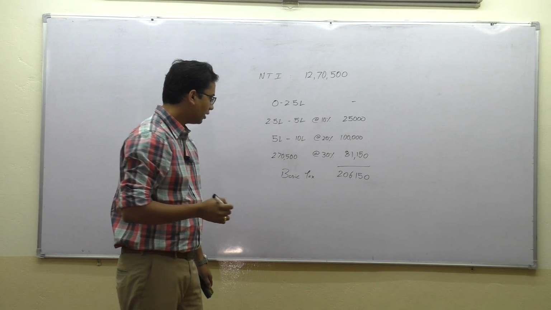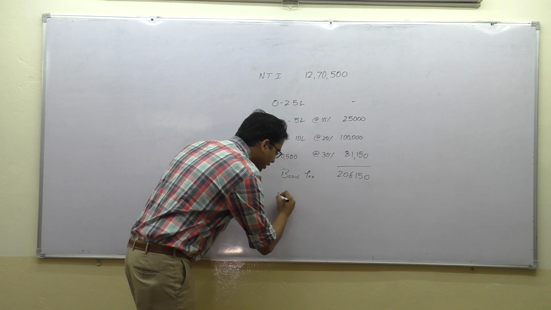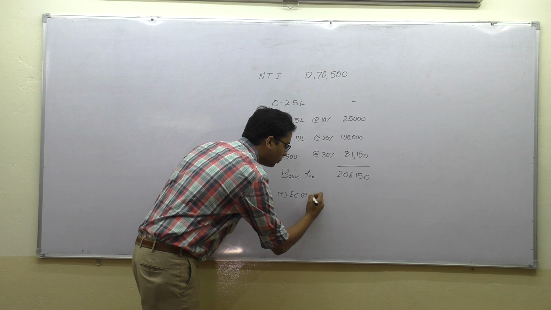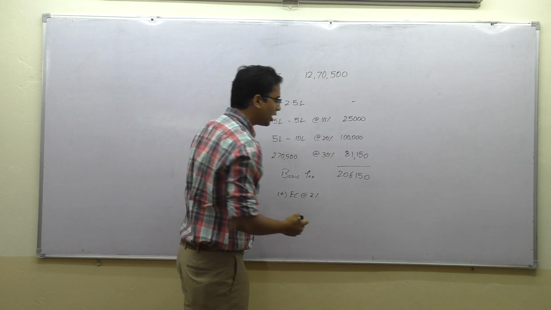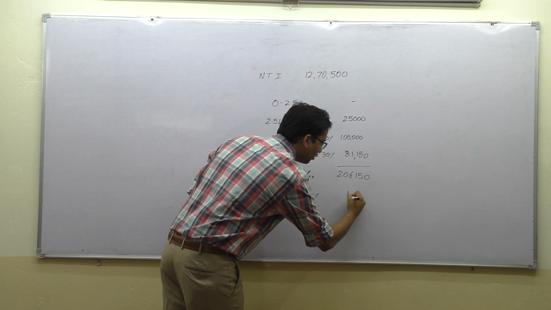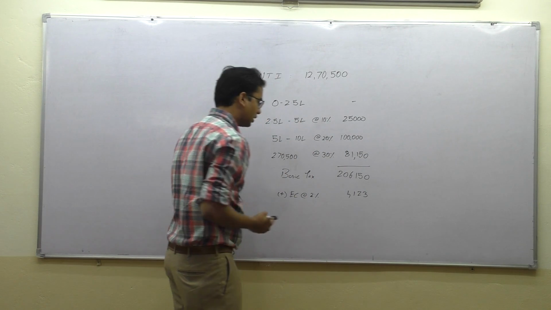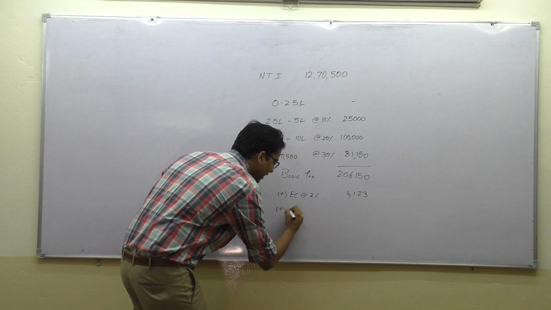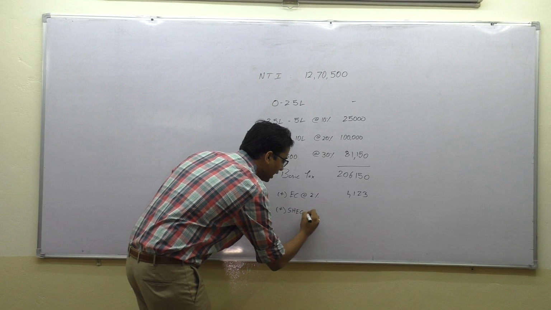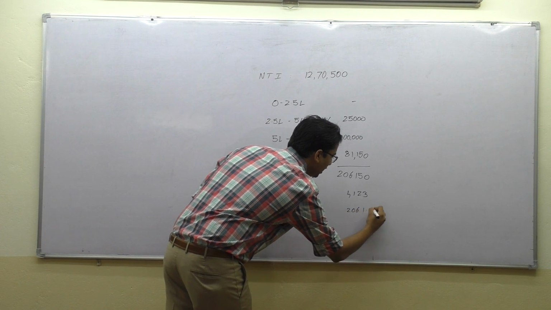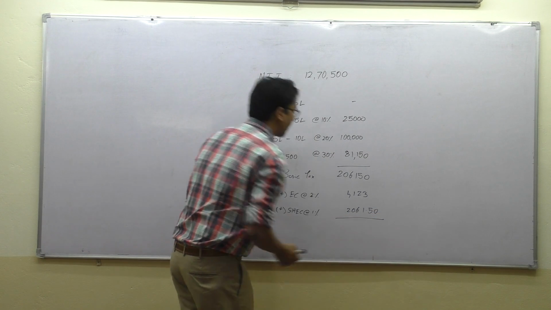2,06,150. Okay. Of course, to this cess, education cess at the rate of 2%. How much is that coming to? 4,123. And your secondary and higher education cess at the rate of 1%, 2061.50.